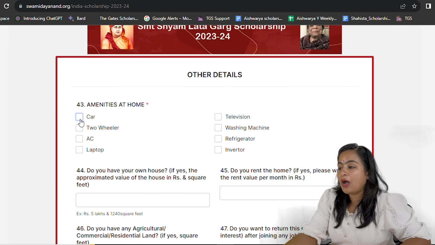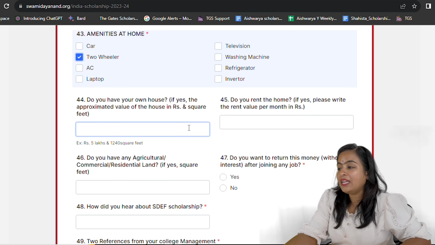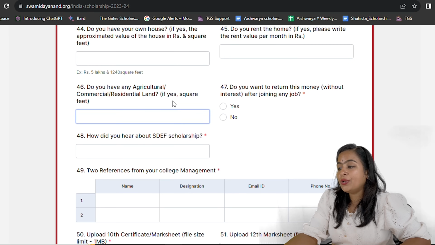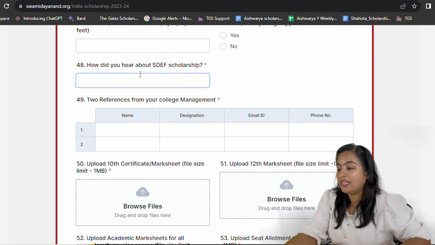Do you have your own house? If yes, then write accordingly. If you are staying in a rented house, please attach the rental agreement over there. Do you have any agricultural or commercial residence land? Please mention accordingly. And do you want to return this money without interest after joining the job? Select accordingly, yes or no.